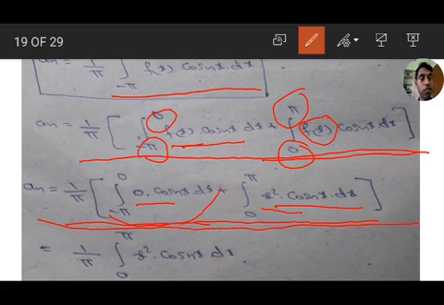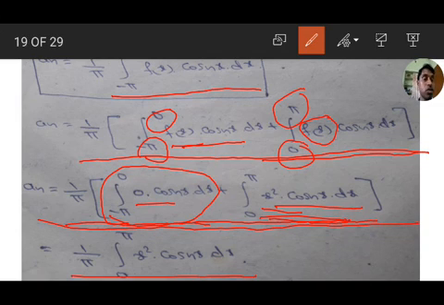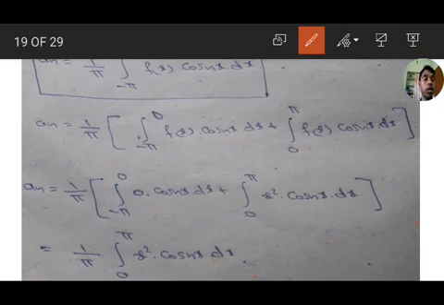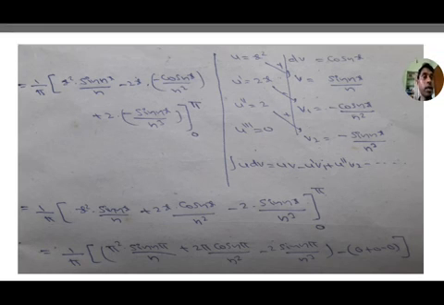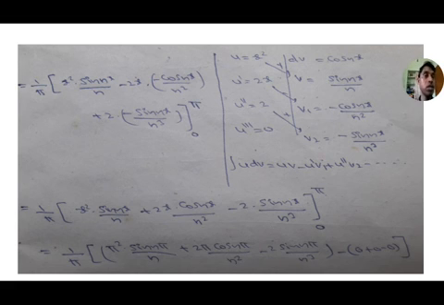This integration will be 0, 0 into something is 0. We get 1 by pi integration 0 to pi only x square into cos nx dx. Here we have to use Bernoulli's formula. Integration 0 to pi x square cos nx dx, Bernoulli's formula. So u equal to x square, dv equal to cos nx.